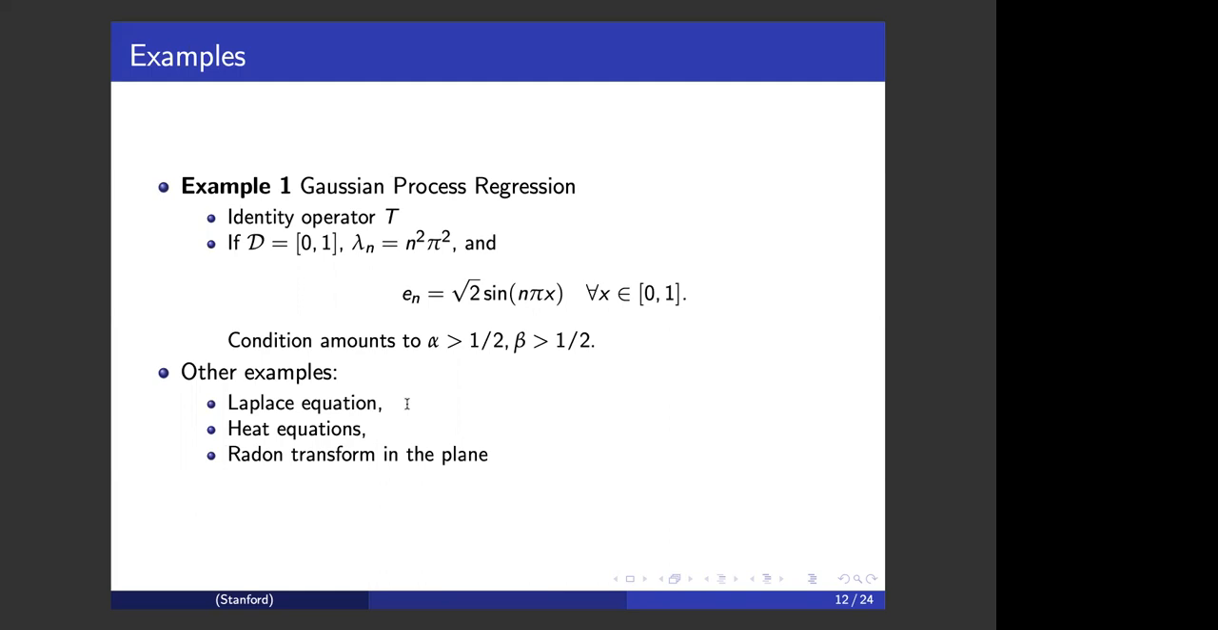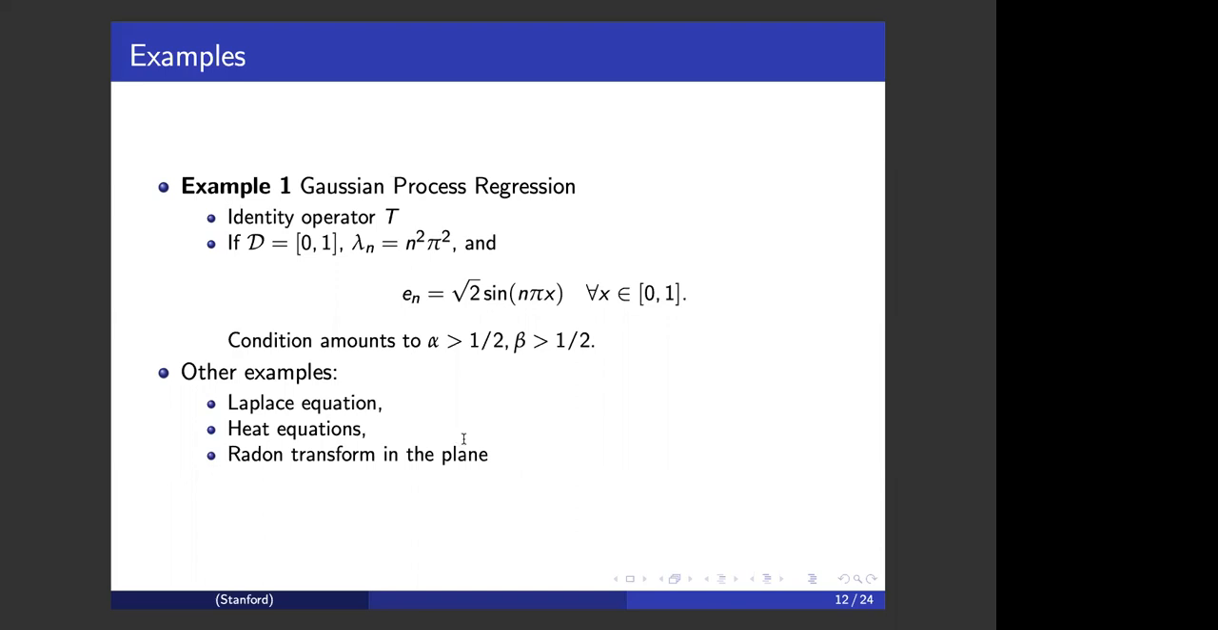Our framework in this paper applies quite generally to canonical problems in Bayesian regression and Bayesian inverse problems. Particularly, that includes the example of Gaussian process regression, where the operator is the identity operator, and in the one-dimensional case, the Laplacian eigenvalues and eigenfunctions can be calculated easily. Other examples also include the Laplace equation and the solution to the heat equation. And with some slight modifications, our framework also applies to the Radon transform in the plane, which is a hot topic in computational tomography.